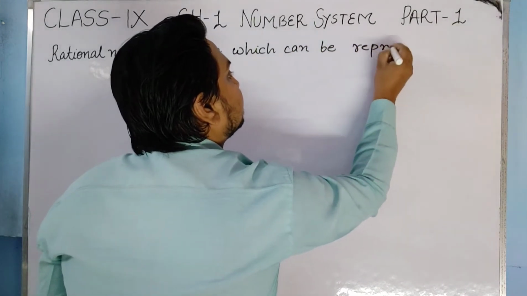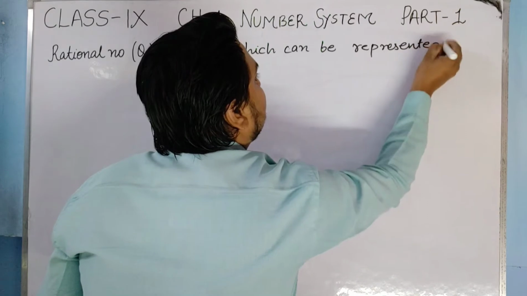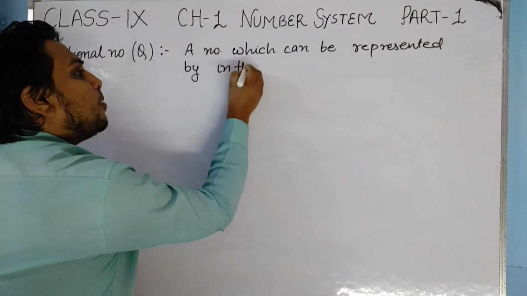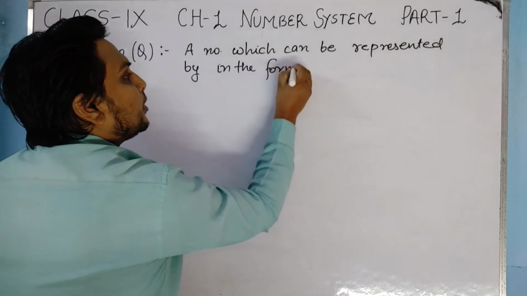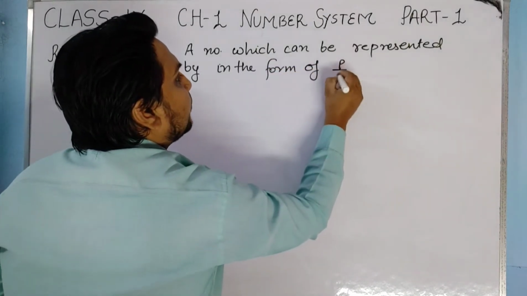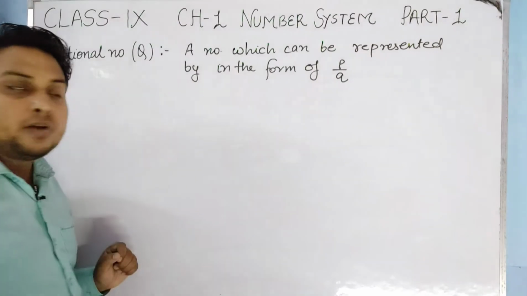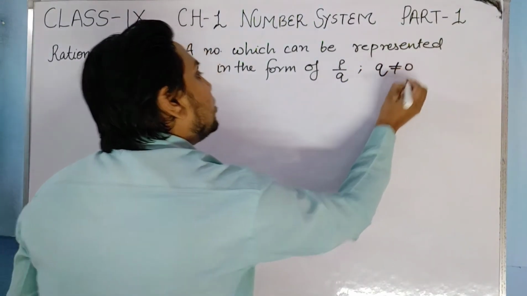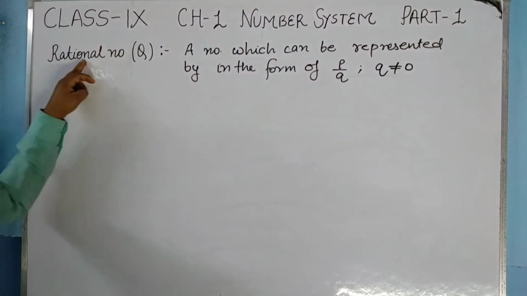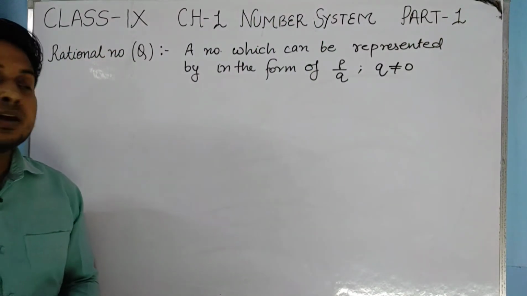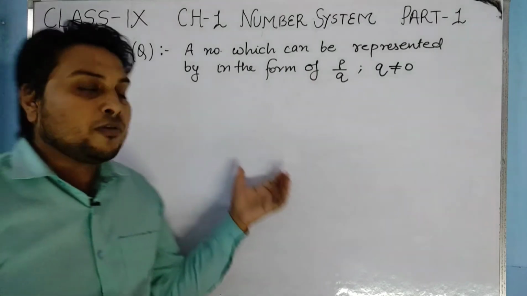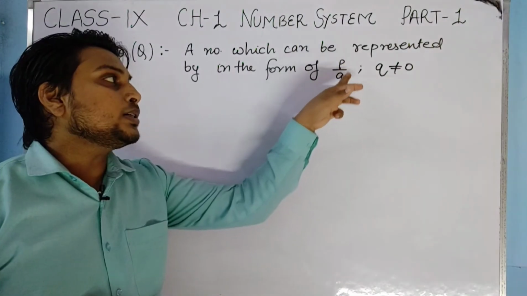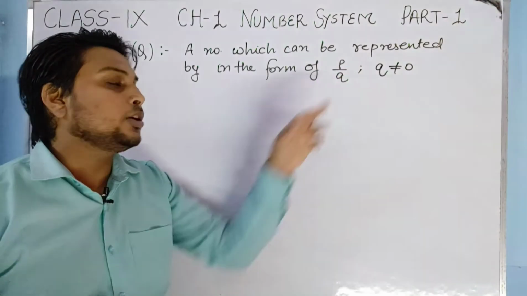A number which can be represented in the form of P by Q, where Q is not equal to 0, is known as a rational number. P by Q means P is the numerator and Q is the denominator.